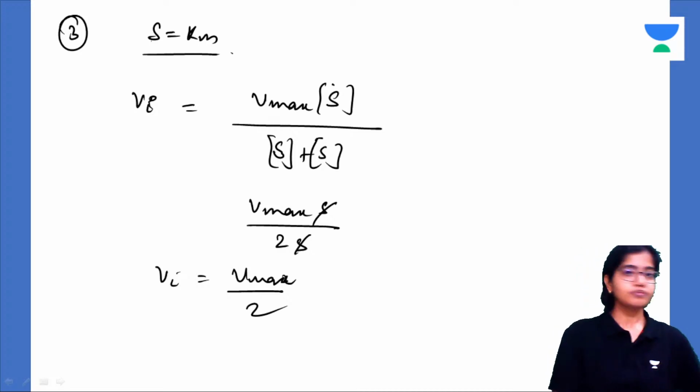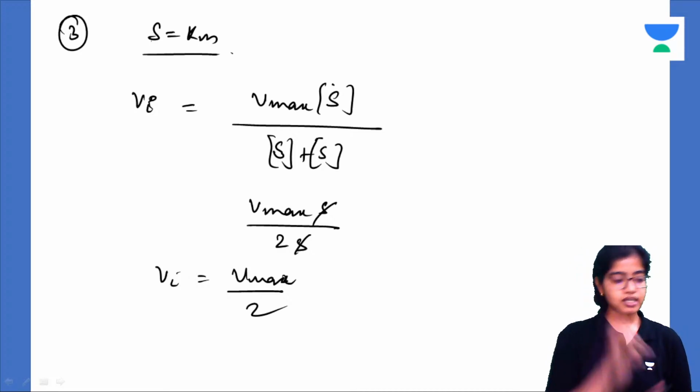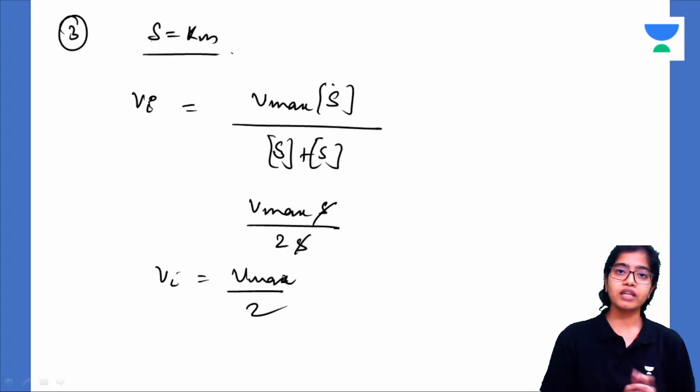Following? Alright, so this was it for enzyme kinetics. I hope all of you understood. One Hill equation is also there. That Hill equation is regarding the cooperative binding and dissociation, the oxyhemoglobin dissociation curve, which is sigmoidal.